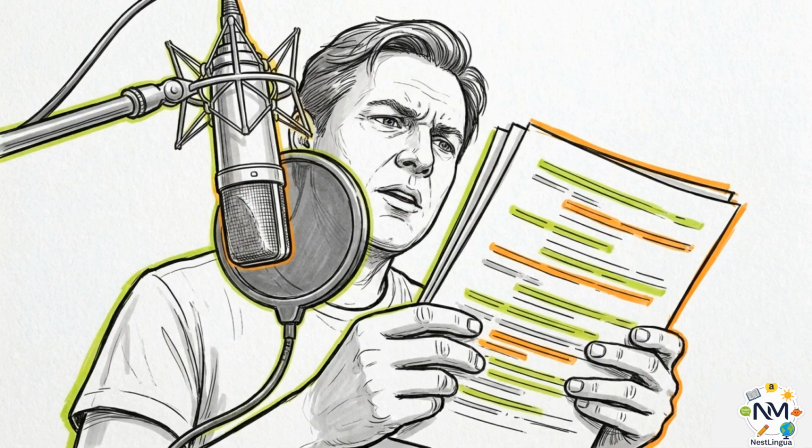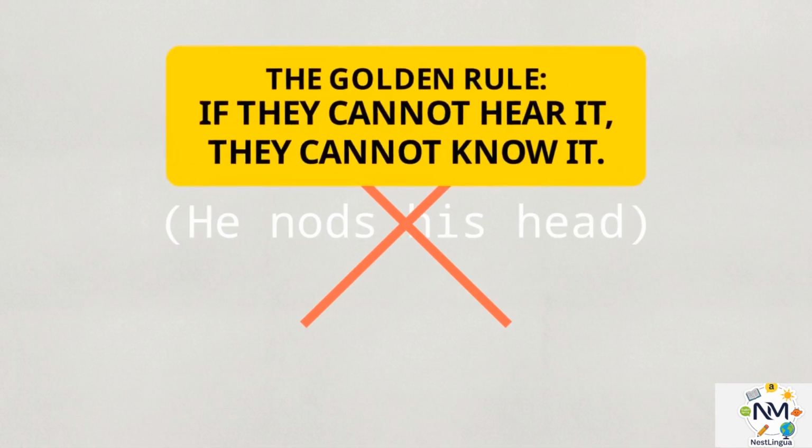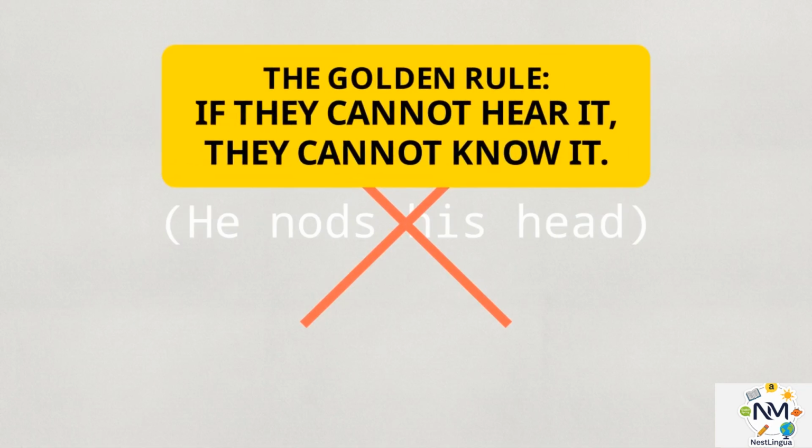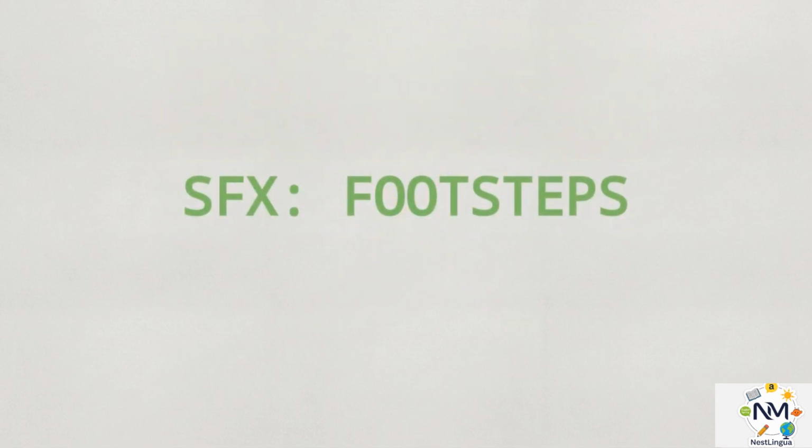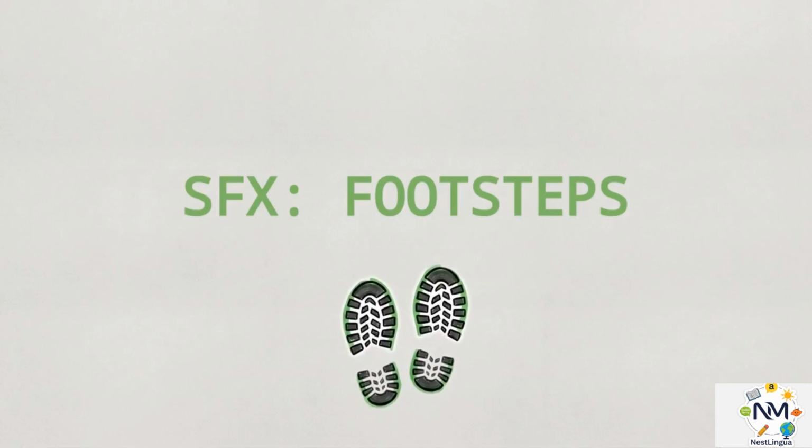Avoid silent actions like "he nods." Without sound, the listener hears dead air. The rule is, if they cannot hear it, they cannot know it. Instead, replace visual descriptions with explicit sound effect cues. A silent walk becomes an SFX of footsteps.